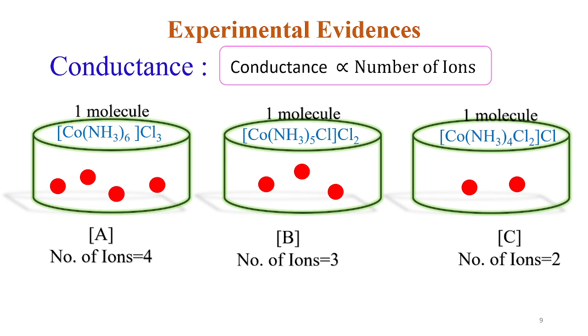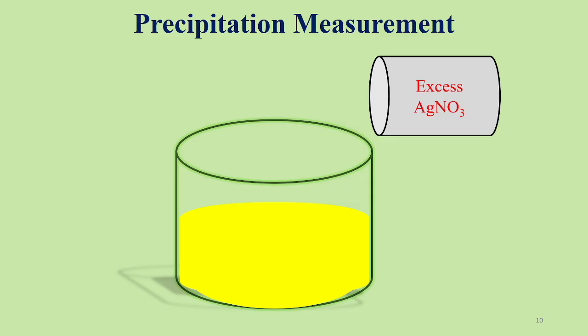That's why the first container contains 4 ions. If we take the molecule mentioned in the first container and make the solution, in the solution there will be 4 ions. That's why the conductance of the first container will be higher than the second one, and the second one's conductance will be higher than the third one. So the conductance order will be A greater than B greater than C.